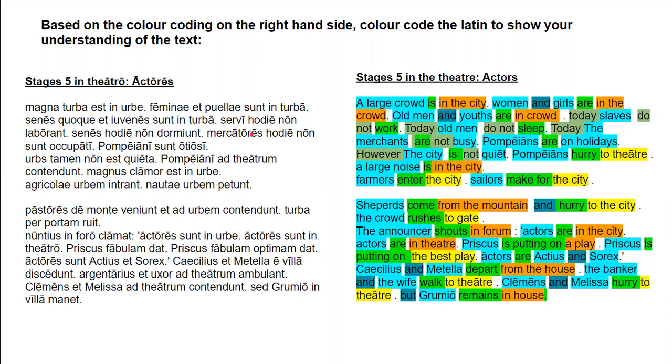All right. Mercatores hodie non sunt occupati. So mercatores is the nominative plural third declension subject. Hodie is again our adverb, non is an adverb, sunt is our verb, and occupati is a nominative adjective. Now, notice that this adjective is not directly modifying mercatores, but sunt is the third person plural copulate verb, right? So it links the mercatores, the subject, with this predicate adjective.